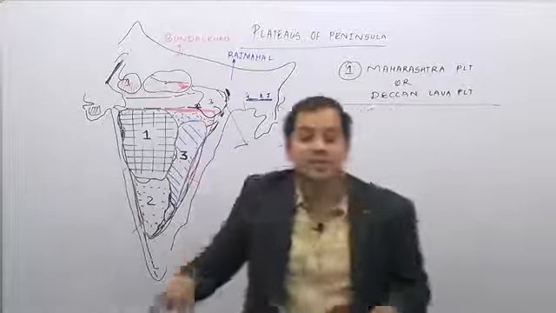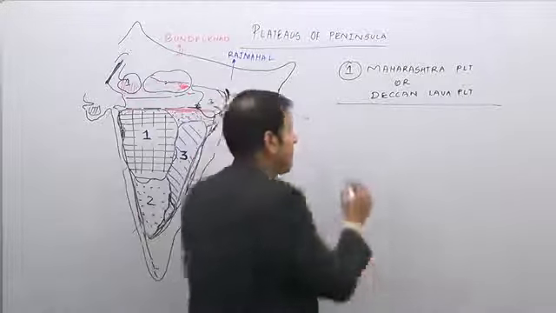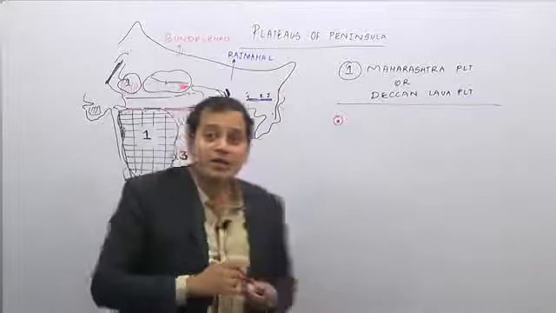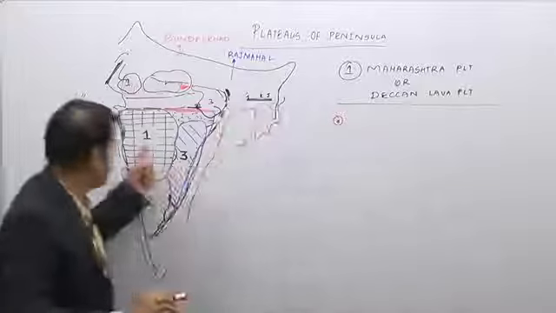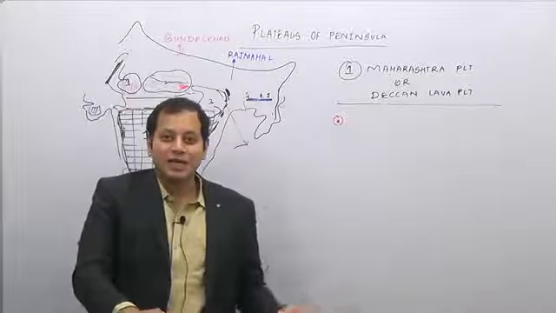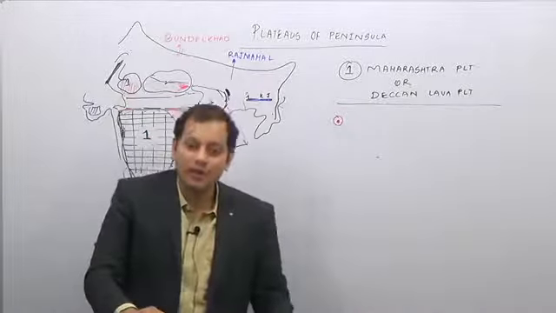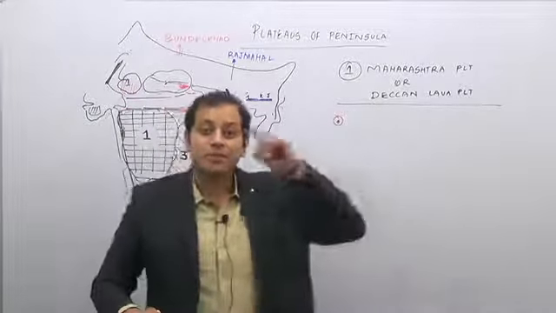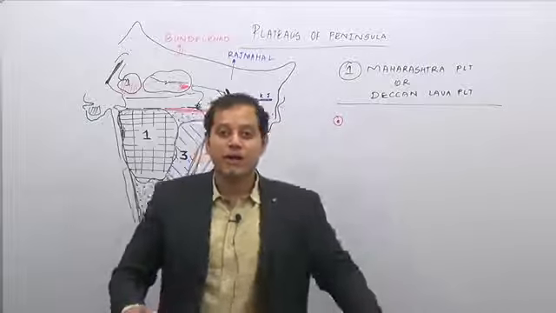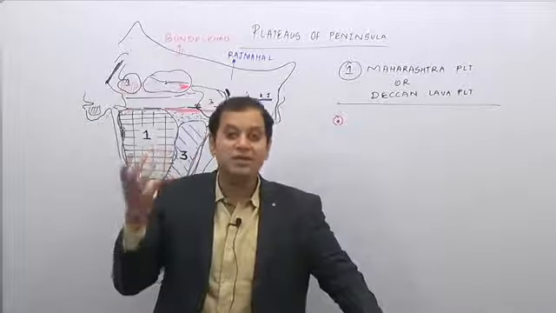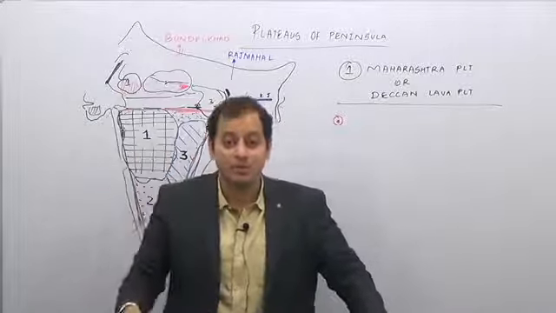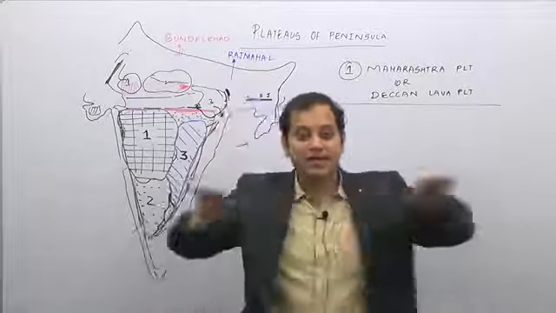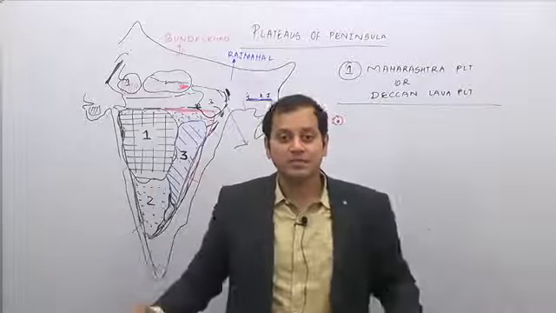Now why is it a separate unit? Because this is covered by what? It is covered by volcanic eruption. Now I am asking you, what kind of volcanic eruption? Basaltic or granitic? Remember your geology lecture. We have one of the largest basaltic plateaus or volcanic plateaus in the world. A plateau means a flat area having steep sides.